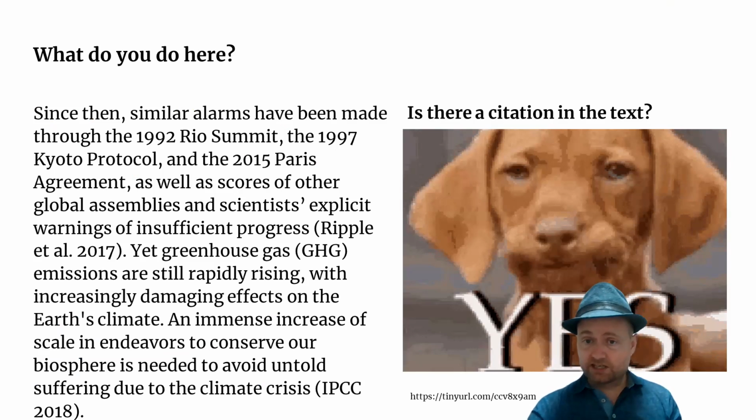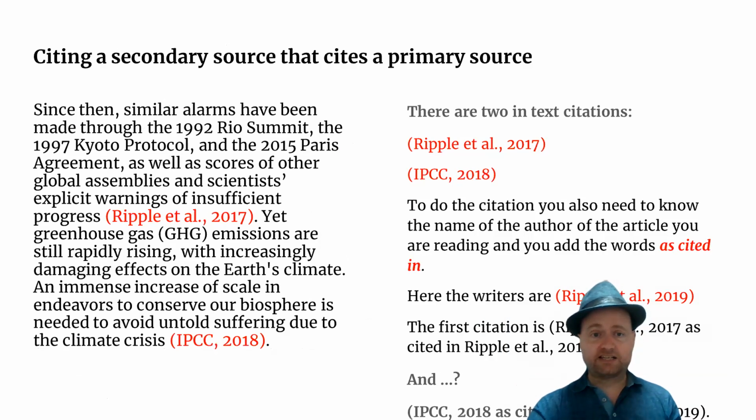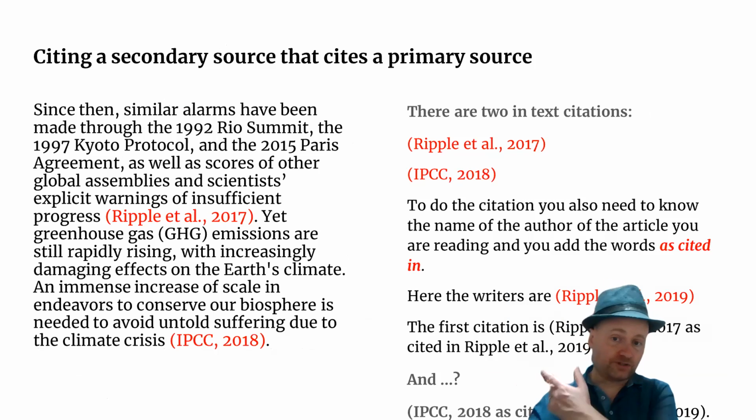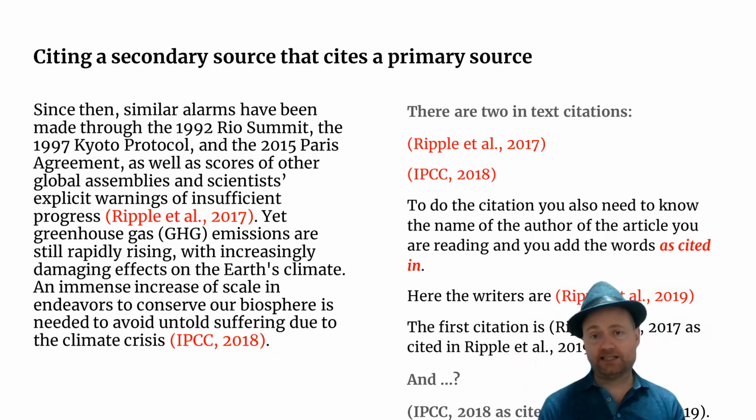If you look at the text on the PowerPoint, maybe you can stop the video and read it now. You will notice that there are some citations in that text. In fact, there are two in-text citations. The first in-text citation is Ripple 2017 in red, and the second one is IPCC 2018. This is different from the first example.